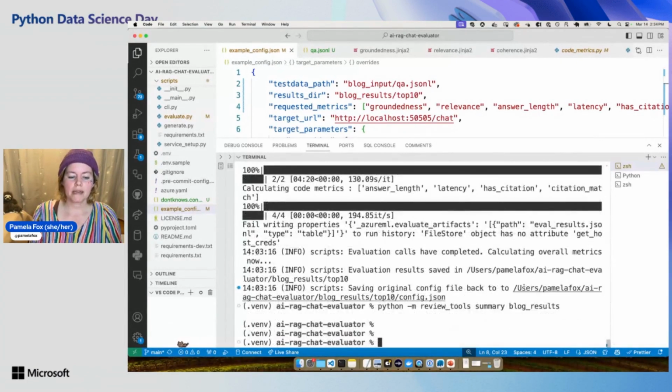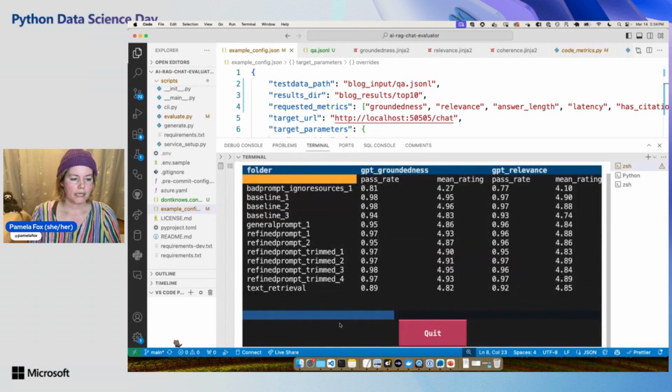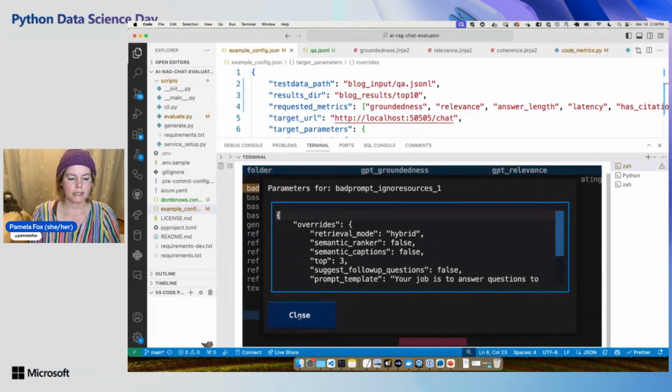So once that finishes, then I can use my review tools. I've got lots of example results here. So I can show you, this is the summary tool. With the summary tool, I can see a bunch of runs I've done. These were all with different parameters, and I can click on them and see the parameters.